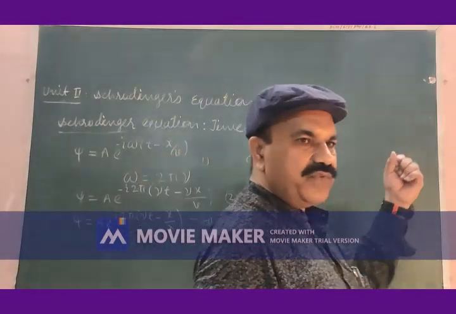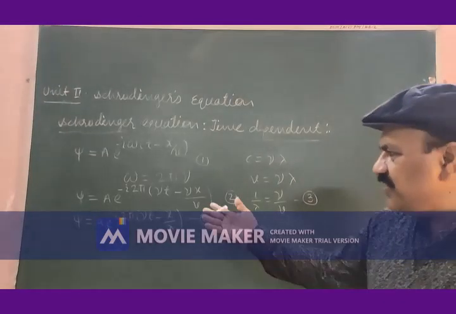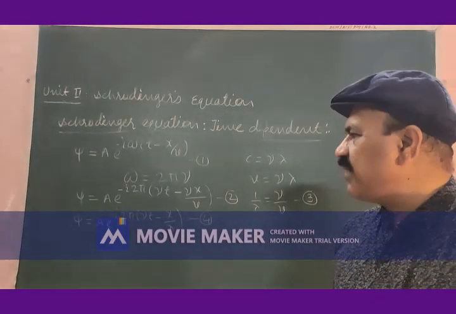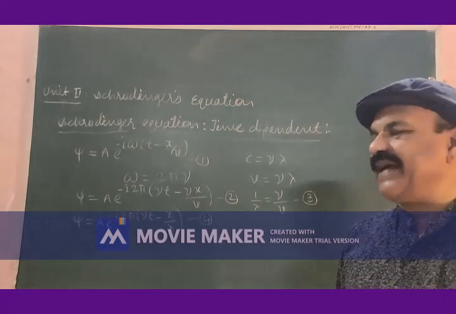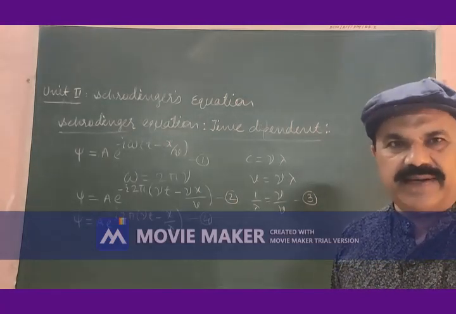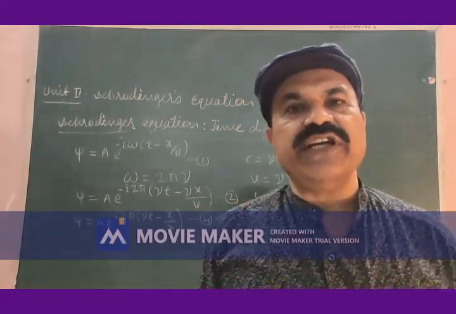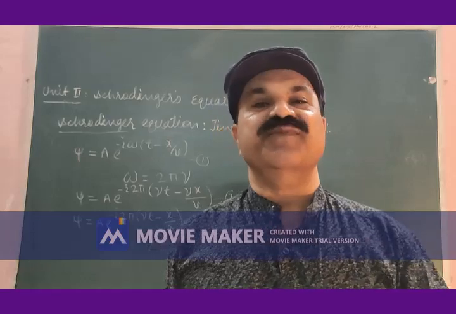The new equation we have for the wave function psi is this: psi is equal to a to the power minus i 2 pi into the bracket nu t minus x divided by lambda.